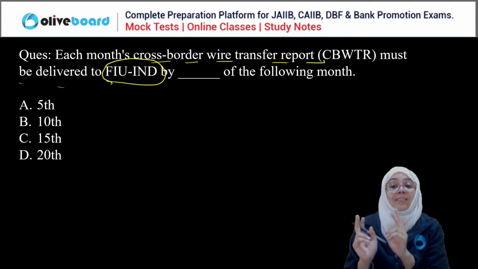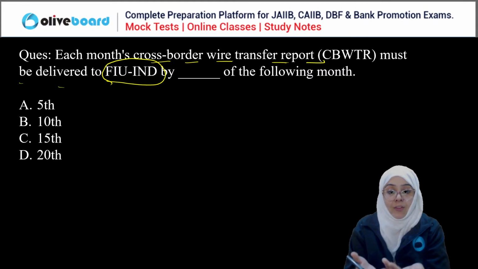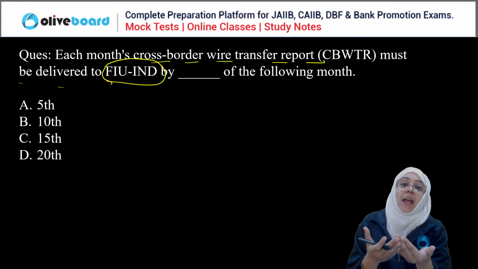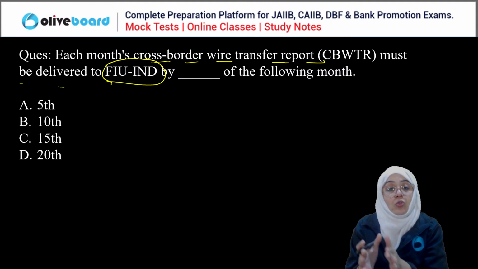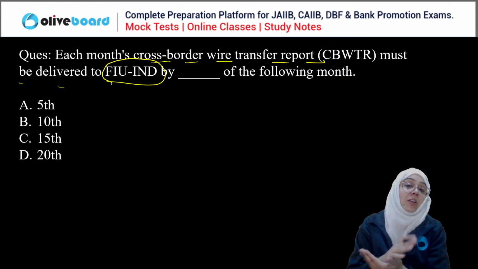Now, there are some special transactions, for example, the 50,000 limit. If the transactions are 50,000 and above, then you need to report it to the Financial Intelligence Unit India if it is a cross-border wire transfer.